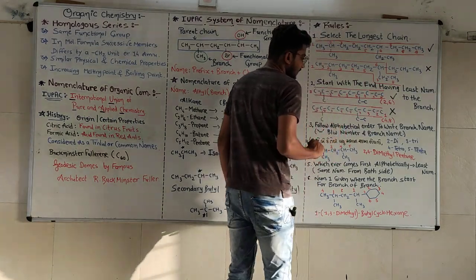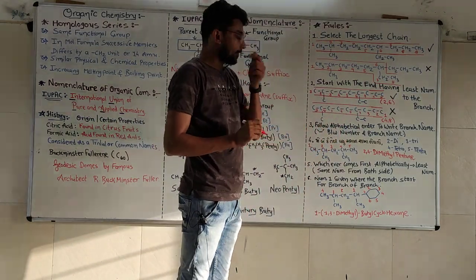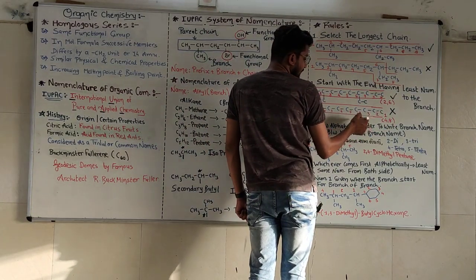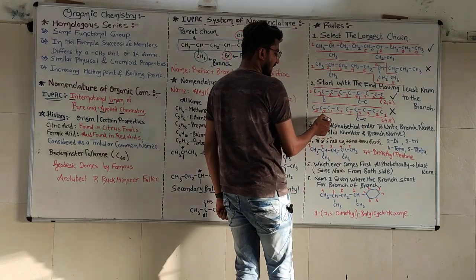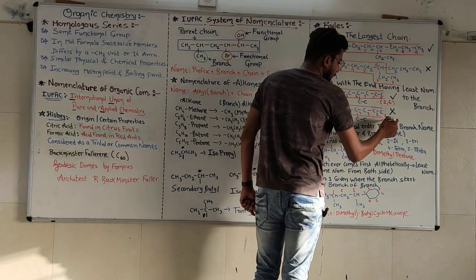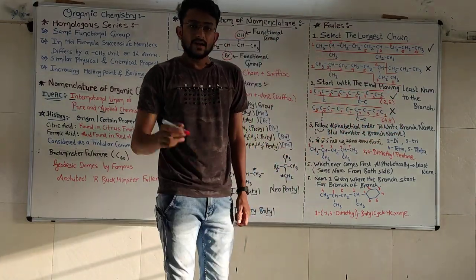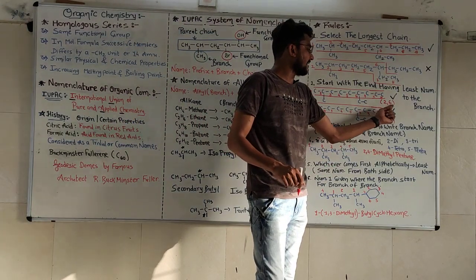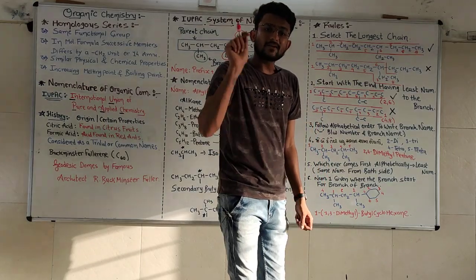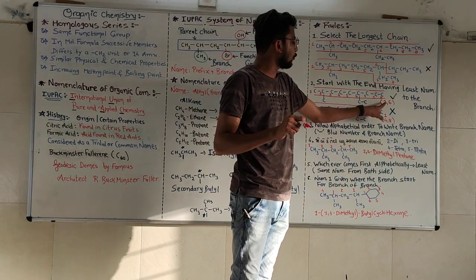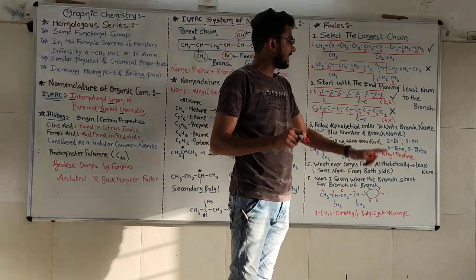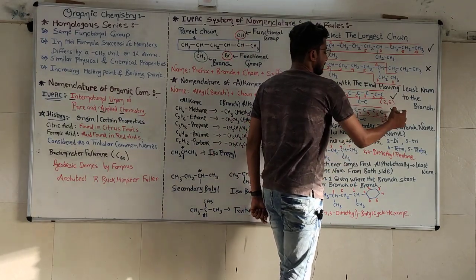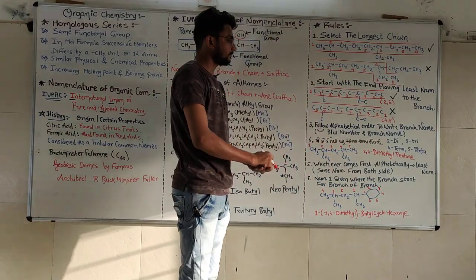So 2 and 6 are the pair. Here, if we start from the end, the first branch will obtain number 4 and the second branch will obtain number 8. So the pair will be 4, 8. Now the least number should be there. That's why 2 and 6 are the right one, because 2 is less than 4 and 6 is also less than 8. That's why this pair is right and this pair is wrong.